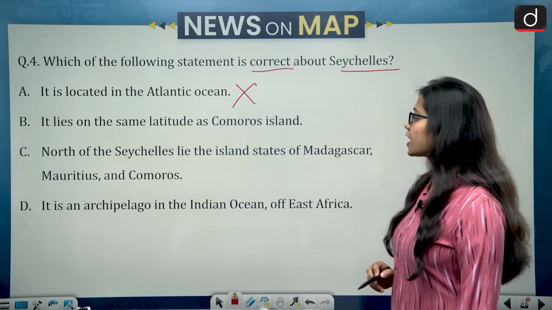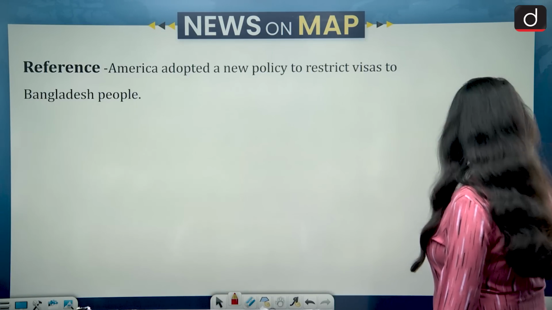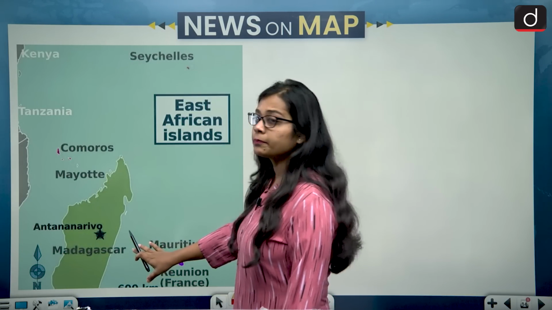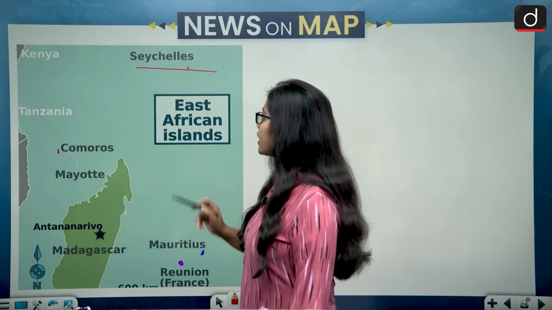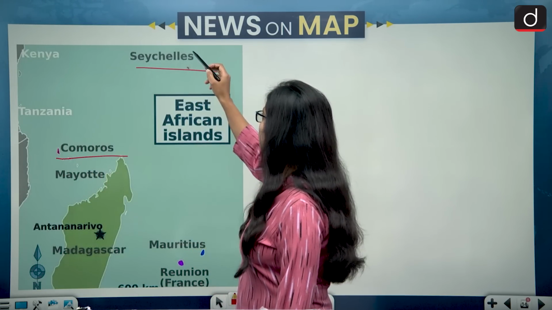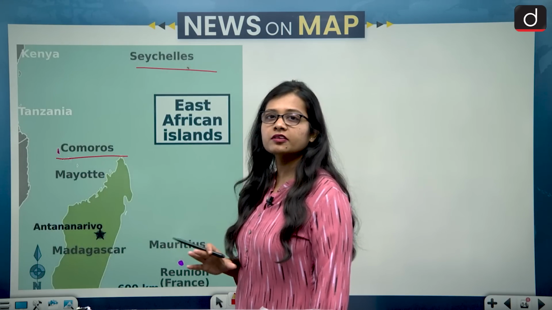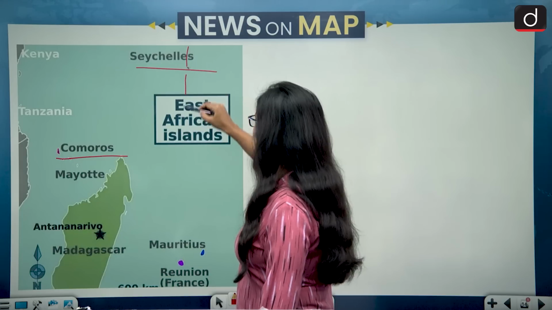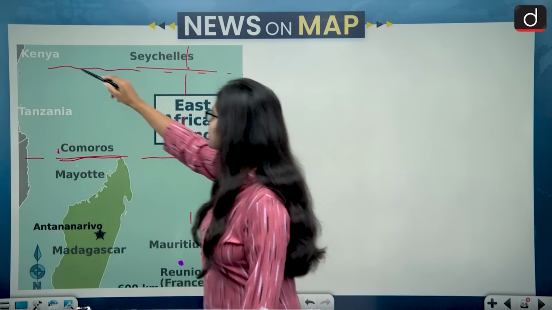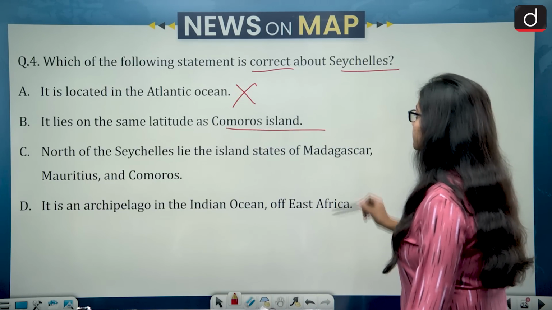Second statement says it lies on the same latitude as Comoros Island. So let's look at this. If we look at the map, this is Seychelles Island, and on the southern side of Seychelles Island lies the Comoros Island. So if we look from the perspective of both latitude and longitude, Comoros and Seychelles do not lie on the same lines. See, there is a lot of difference between Seychelles and Comoros Island. So this makes the second statement also wrong.